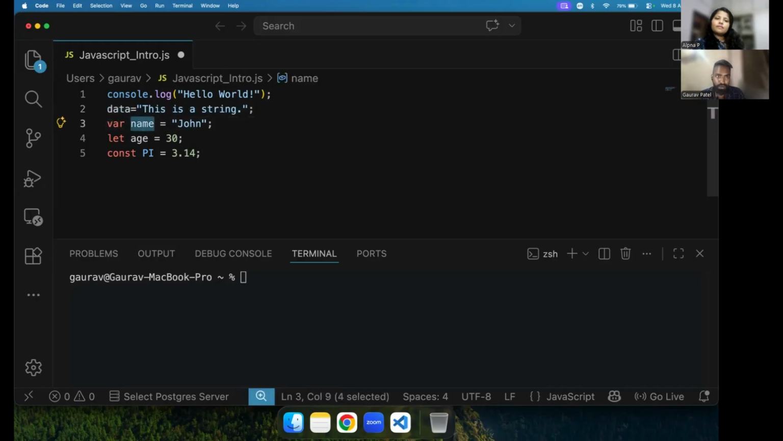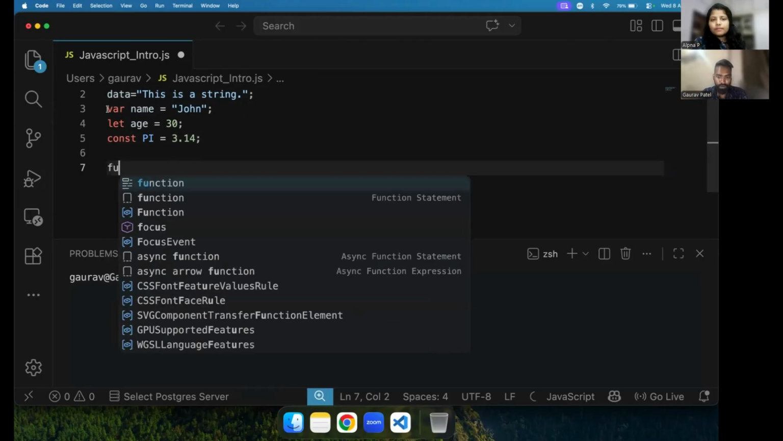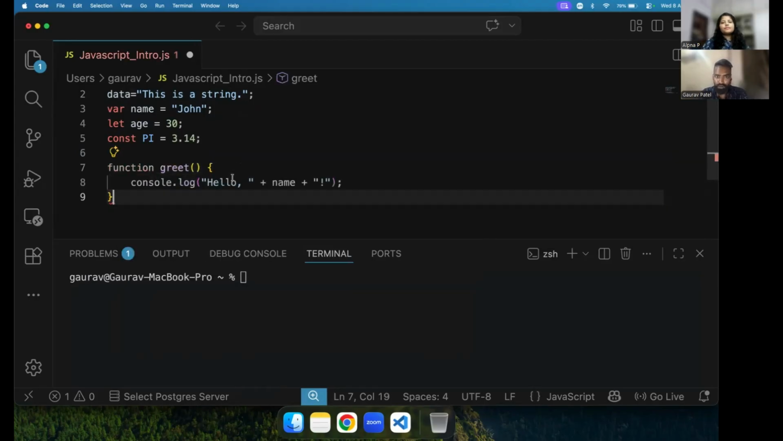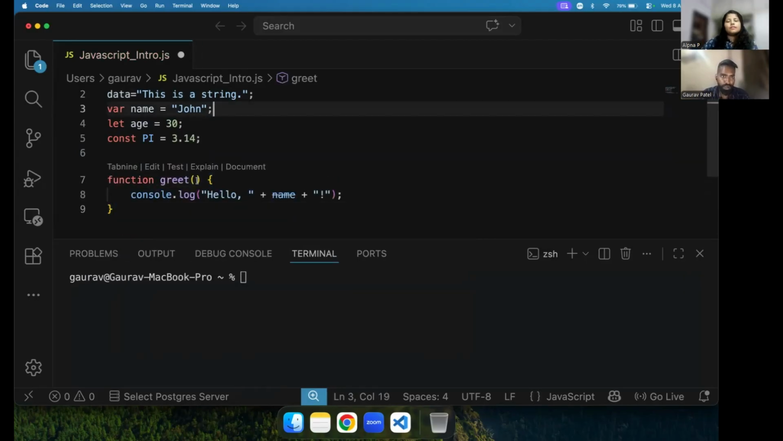This is like var, which is for functional scope. Like if you are defining any function, take an example function. So var, if you are declaring it inside this function,